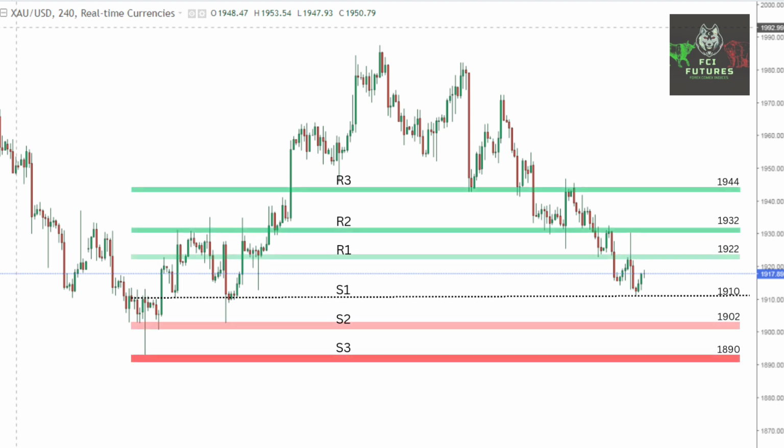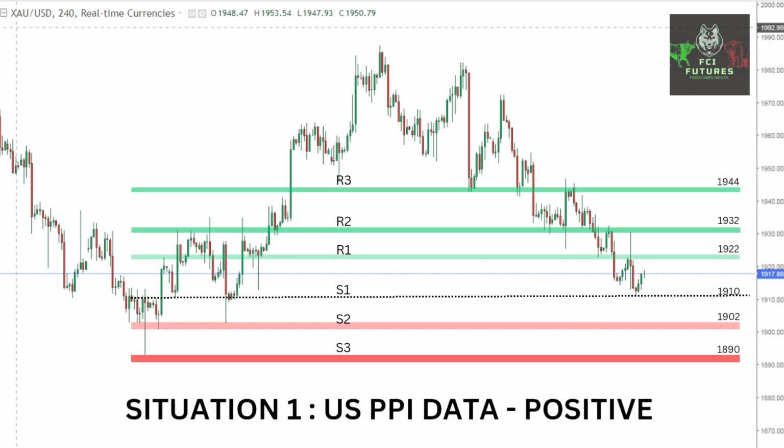So, as now we know the support and resistance levels, we have to know what strategy we should follow once the data is out. Keeping it simple for you, let's have situation 1, if the data comes positive. This means that the dollar will be stronger, and hence we have to sell gold from a higher range around 1922 or 1932, whatever we get during data time. And target support levels of 1912, 1902 and 1890.